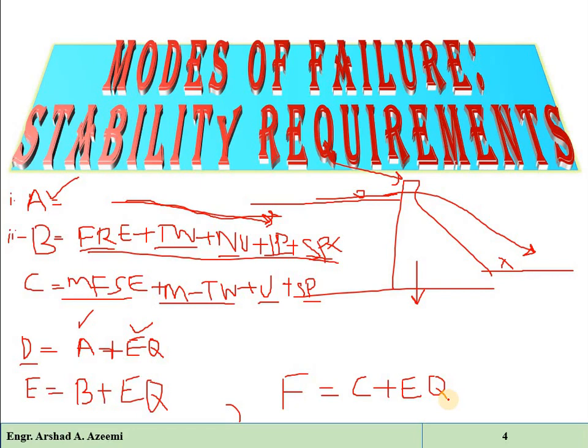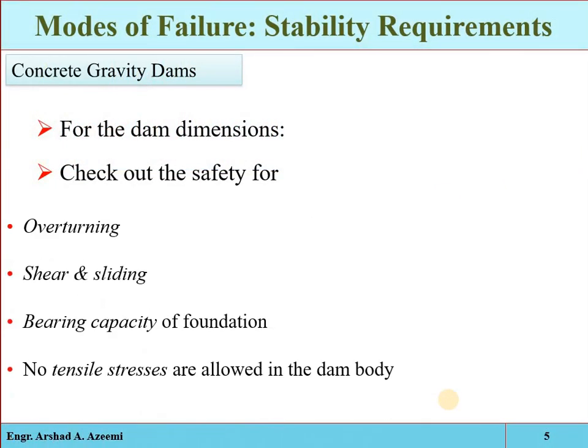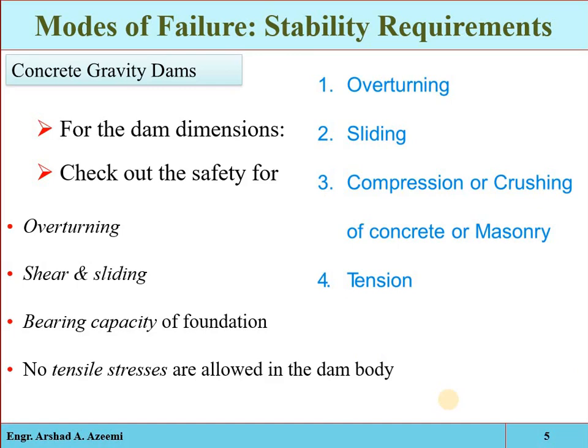Now let's discuss what are the basic modes of failure through which the stability of the structure will be affected, through which the structure can fail. So basically we are dealing with the concrete gravity dam. Also in the previous class we have discussed the different types of forces which are acting on the gravity dams. So here the failure modes will be mostly related with the gravity dam, which is resisting the destabilizing forces by its weight. So these are the different types of the failure modes.